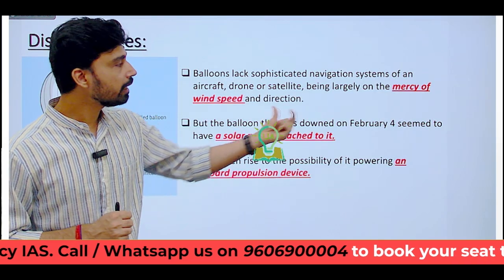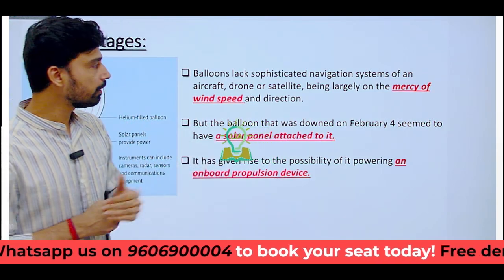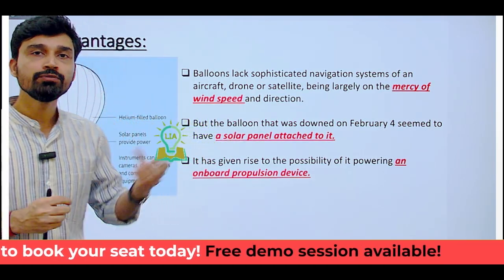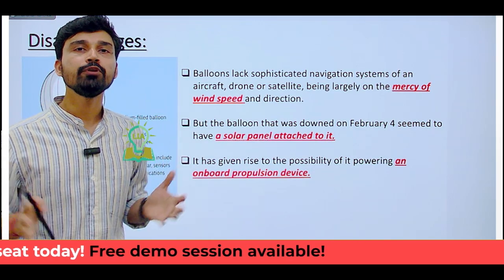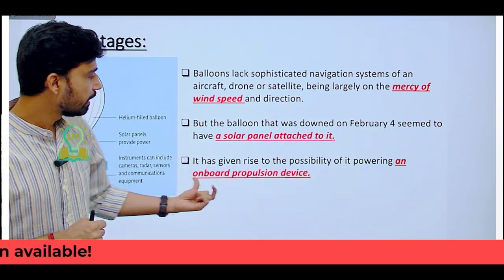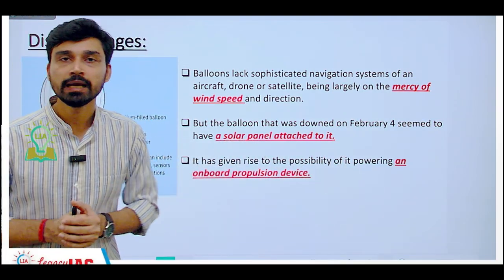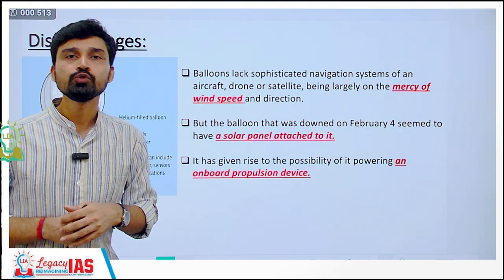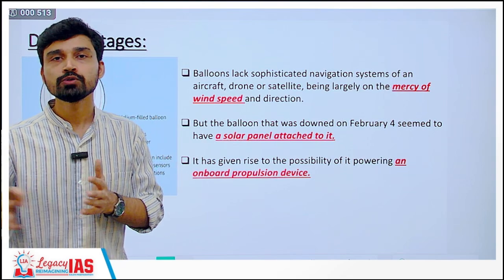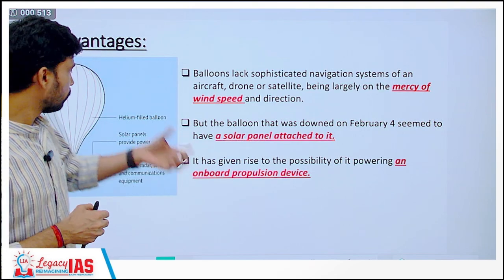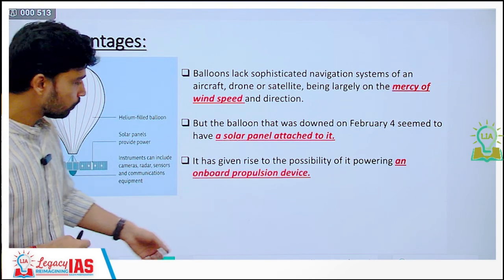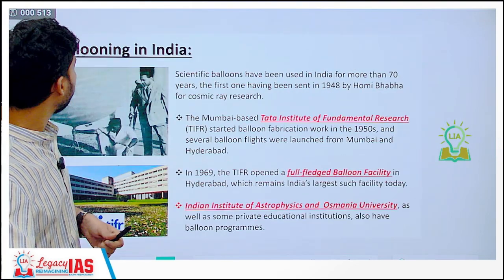लेकिन the balloon अगर हम बात करें February 4 को जो balloon down किया गया था, there was a solar panel attached to it. Now this is also something very interesting, because if you attach a solar panel, you will not have to worry about the energy requirements of the balloon. It has given rise to the possibility of powering on-board propulsion device as well with the help of solar power, and thus balloon can be used for a much longer duration of time and can even be controlled in terms of the direction, speed and all those things. So maybe in the future we can also see such kind of situations evolving there. So that is about what you can call as the advantages and disadvantages.